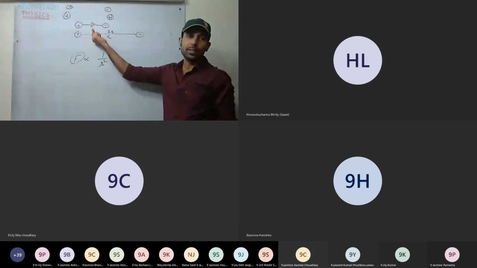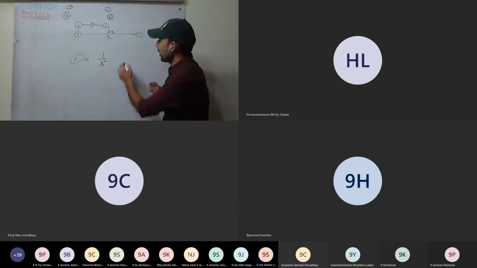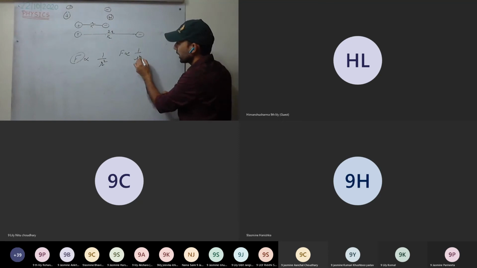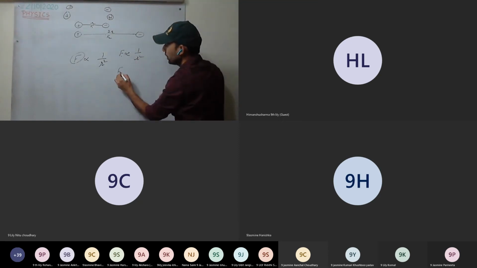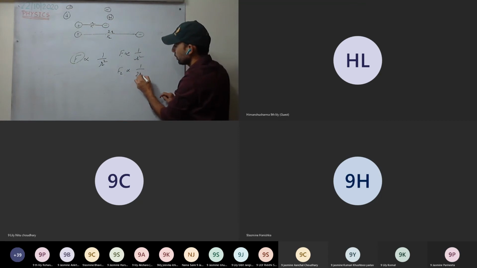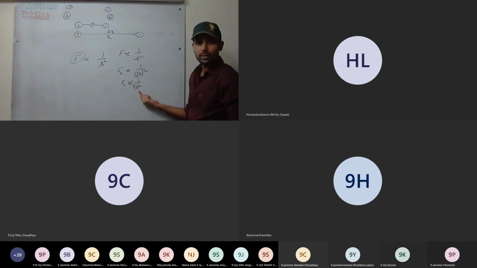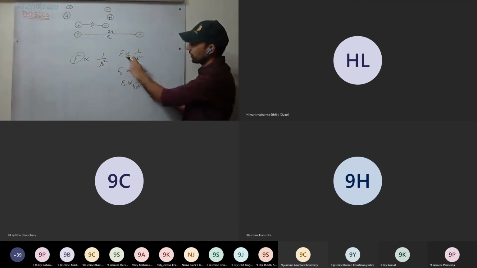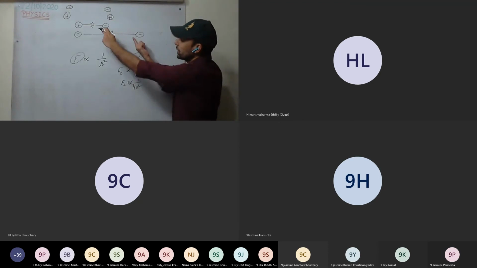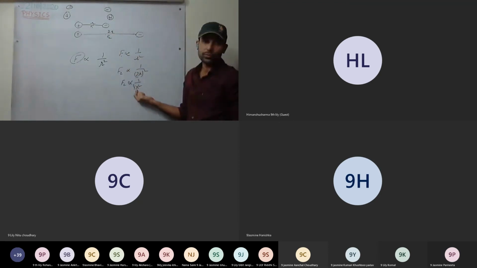So F2 is how many times F1? F1 is proportional to 1 upon r squared. F2 is proportional to 1 upon (2r) squared, that is 1 upon 4r squared. So you can see F2 becomes 1/4 of F1. Force has decreased to 1/4 of the force.